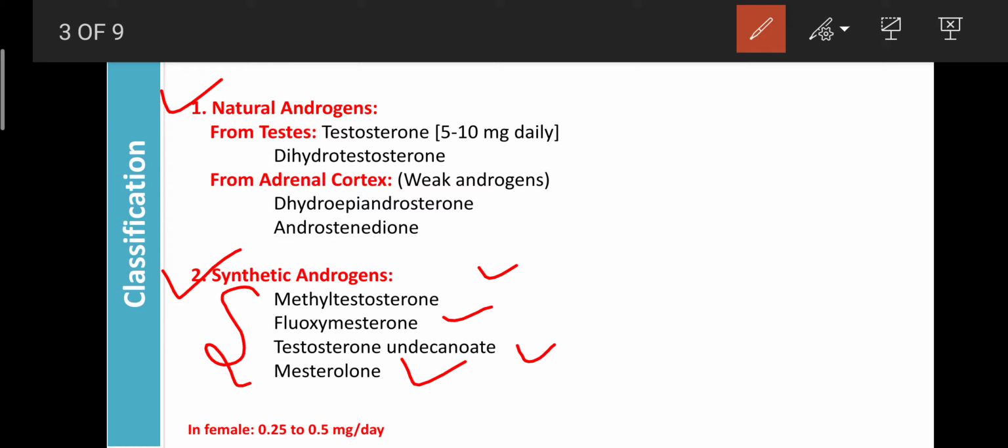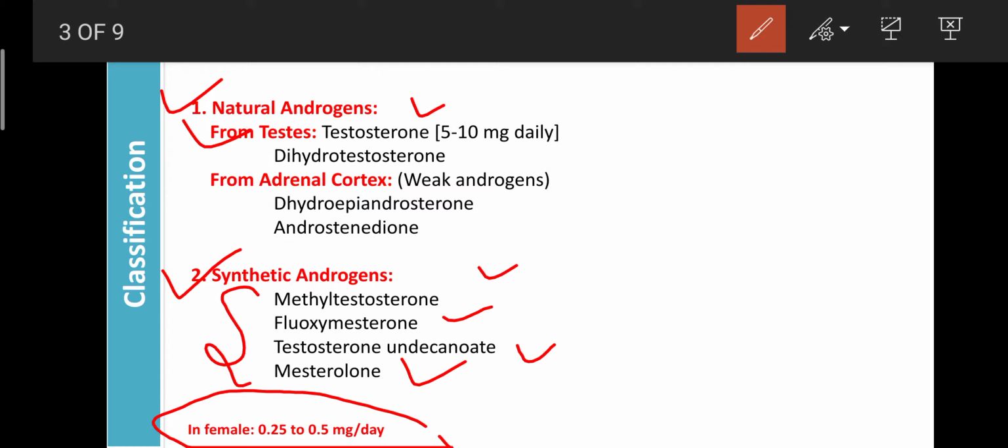Regarding the natural androgens in our body, in the male especially, the testes secrete testosterone, that is 5 to 10 mg daily. But in females the ovaries also secrete testosterone, and that concentration should be negligible, only about 0.25 to 0.5 mg per day. If a higher concentration is secreted from the ovaries, then that female may be suffering from ovarian cancer or uterine cancer.